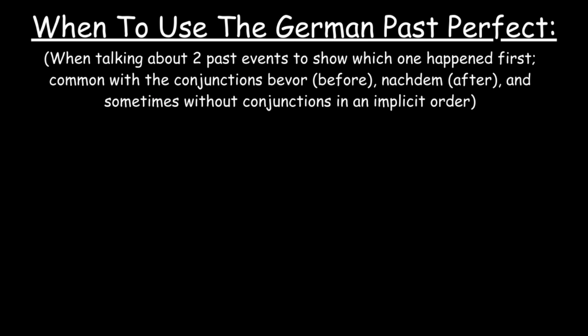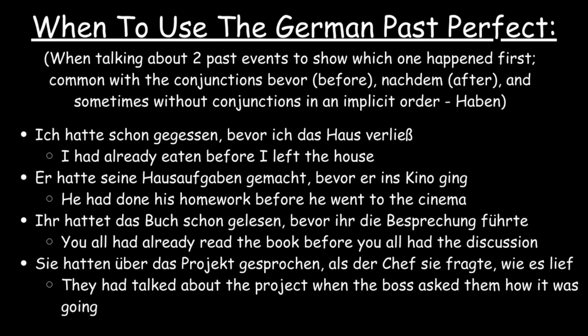The past perfect is used when talking about two past events to show which one happened first. In German, the past perfect is common with conjunctions like bevor, nachdem, and sometimes without conjunctions in an implicit order. Let's have some examples with the auxiliary verb haben. Ich hatte schon gegessen, bevor ich das Haus verließ. Er hatte seine Hausaufgaben gemacht, bevor er ins Kino ging. Ich hatte das Buch schon gelesen, bevor ich die Besprechung führte. Sie hatten über das Projekt gesprochen, als der Chef sie fragte, wie es lief.